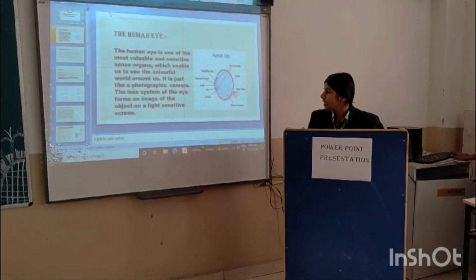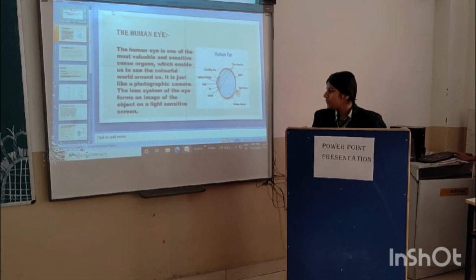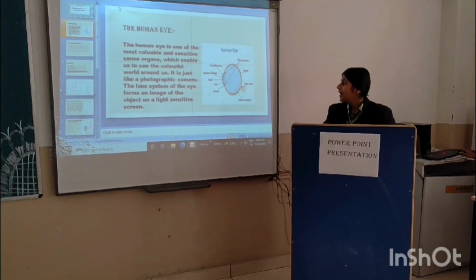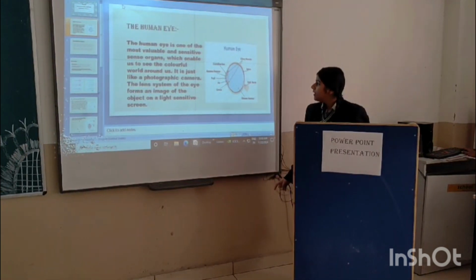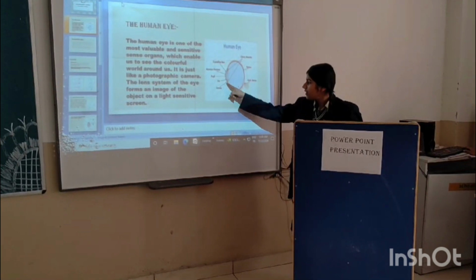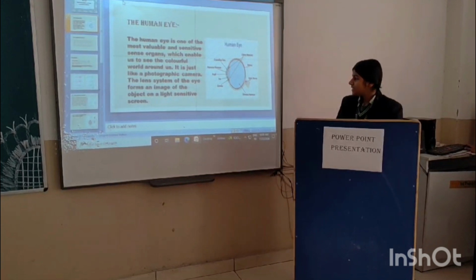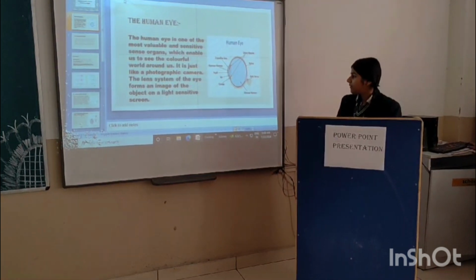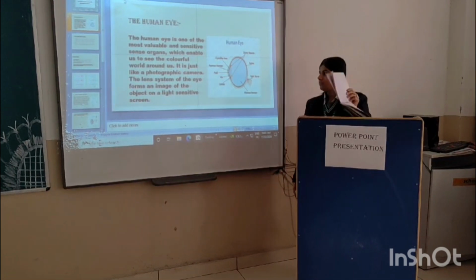It is just like a photographic camera. The lens system of the eye forms an image of the object on a light-sensitive screen. As we can see on the screen, the outermost layer of the eye is called the cornea, which is a transparent part of the eye from where all the reflection takes place.